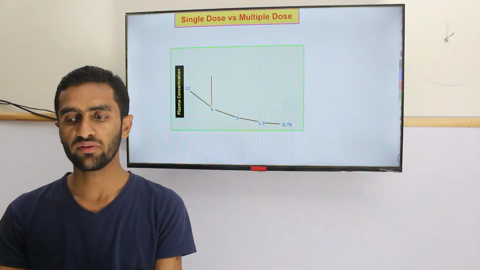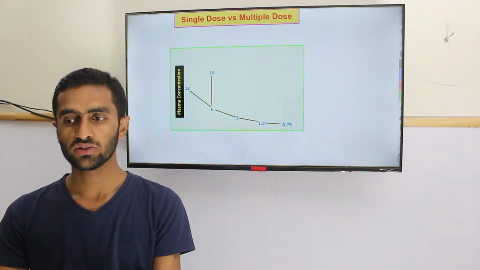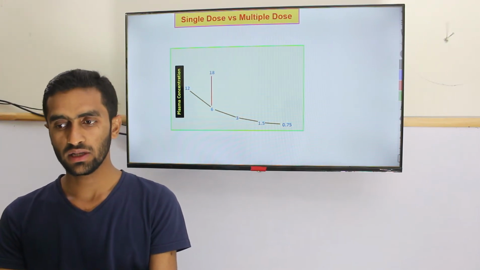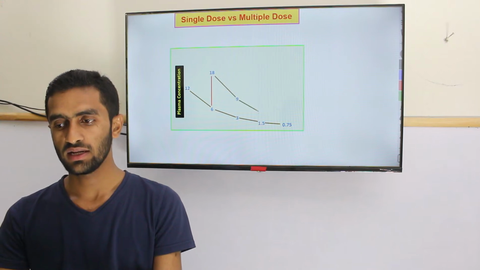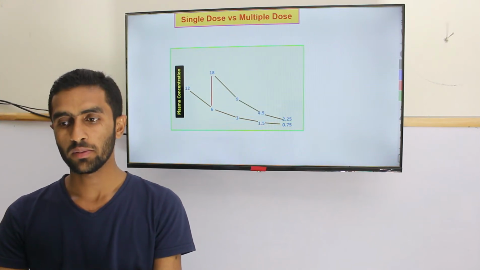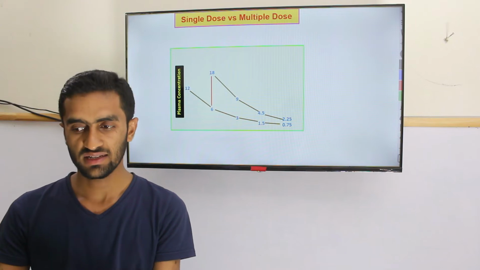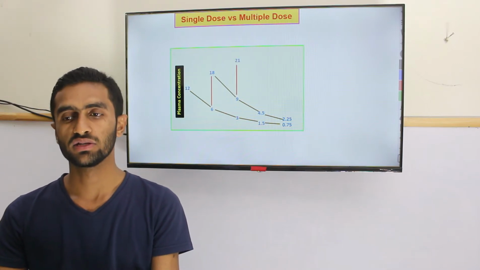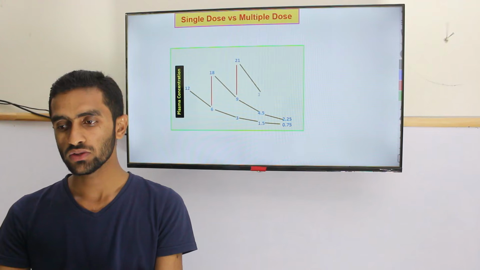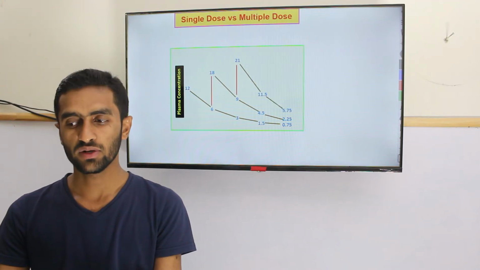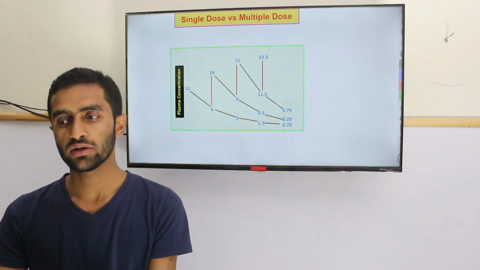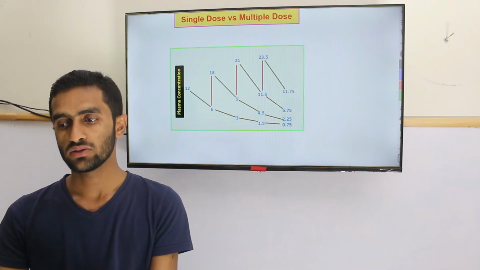For example, if you give another dose after the first half-life, it becomes 18. Then it follows this pattern: 9, 4.5, 2. After the next half-life you give another dose, 21, so 11.5, 5.7. The next half-life you give another dose, 23.5.